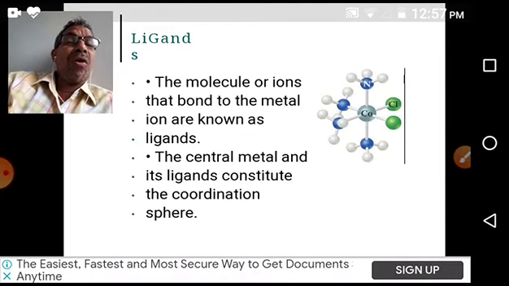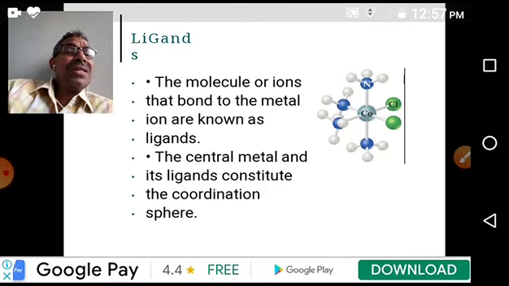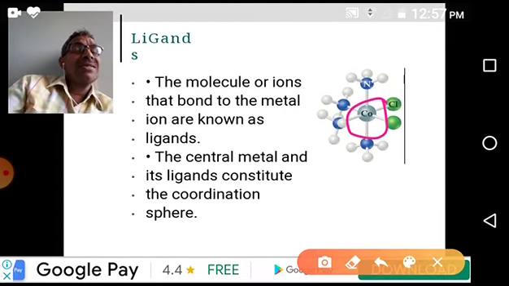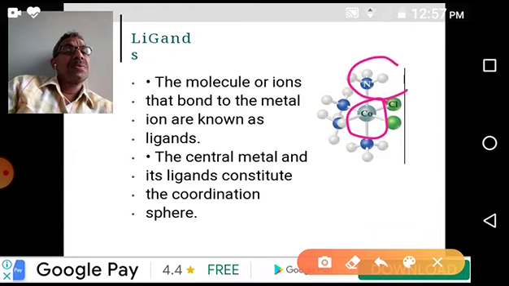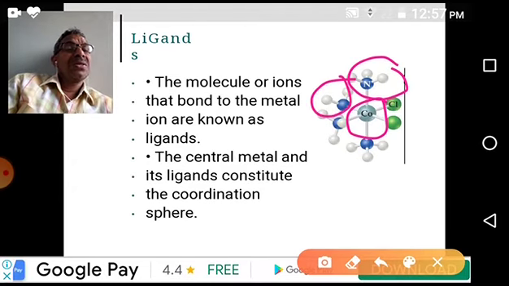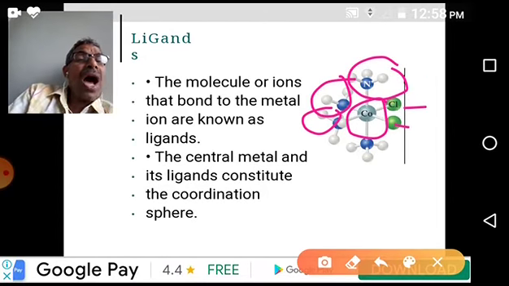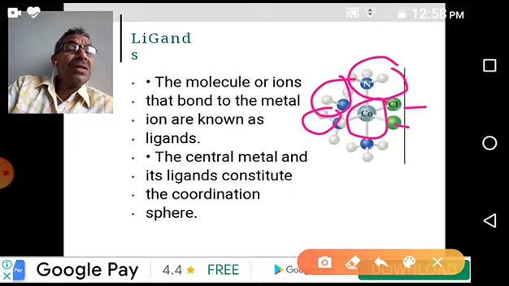In this you see the central metal atom is cobalt. Cobalt is surrounded by 6 groups, 6 molecules: 4 ammonia molecules and 2 chloride atoms. So these are 6 ligands.